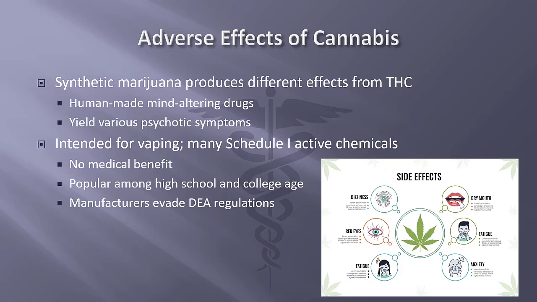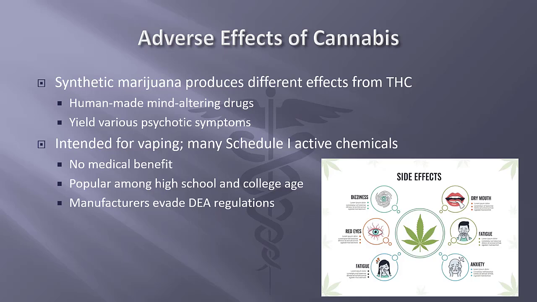Synthetic cannabinoids are part of the group of drugs called new psychoactive substances. These are human-made, mind-altering drugs, and they yield various psychotic symptoms. Synthetic cannabinoids are human-made, mind-altering chemicals that are either sprayed on shredded plant material, not actual marijuana, so they can be smoked, or sold as liquids to be vaporized or inhaled as e-cigarettes or other devices.